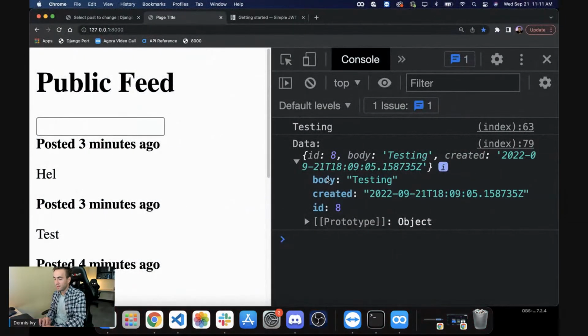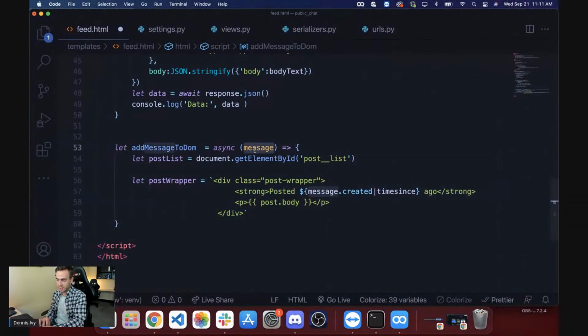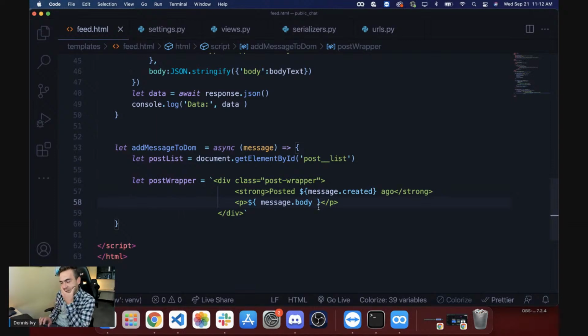So we're taking these values now. We're taking that response and we're passing that in, which is going to be passed in through the parameter here. So the message.created, we don't have the time since filter anymore. And then we'll just do message.body, remove the double curly braces. And that should do it.